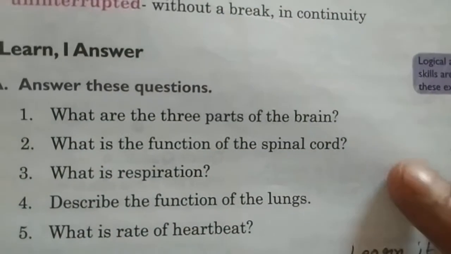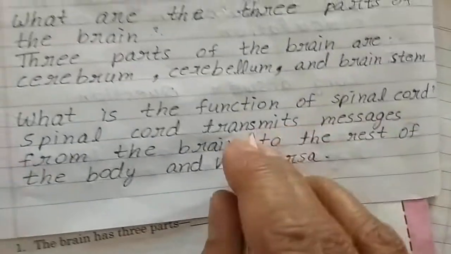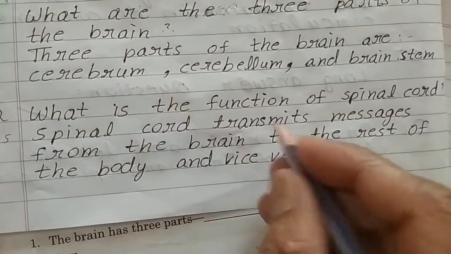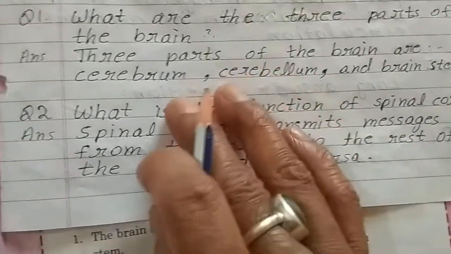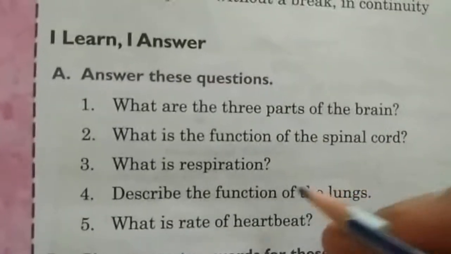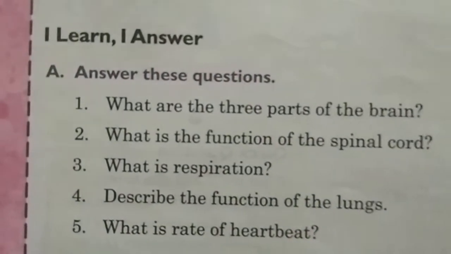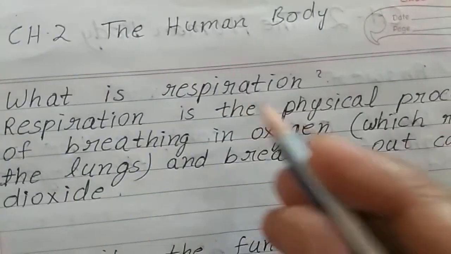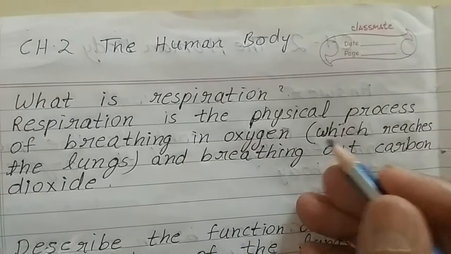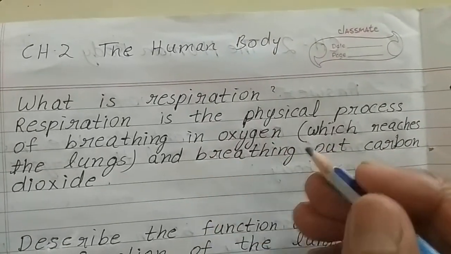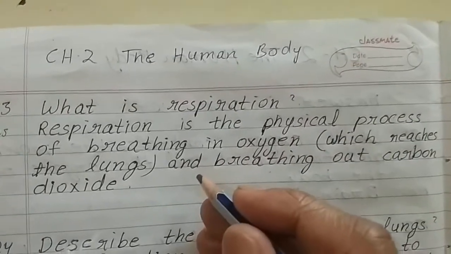What is the function of the spinal cord? The spinal cord transmits messages from the brain to the rest of the body and vice versa. What is respiration? Respiration is the physical process of breathing in oxygen which reaches the lungs and breathing out carbon dioxide.